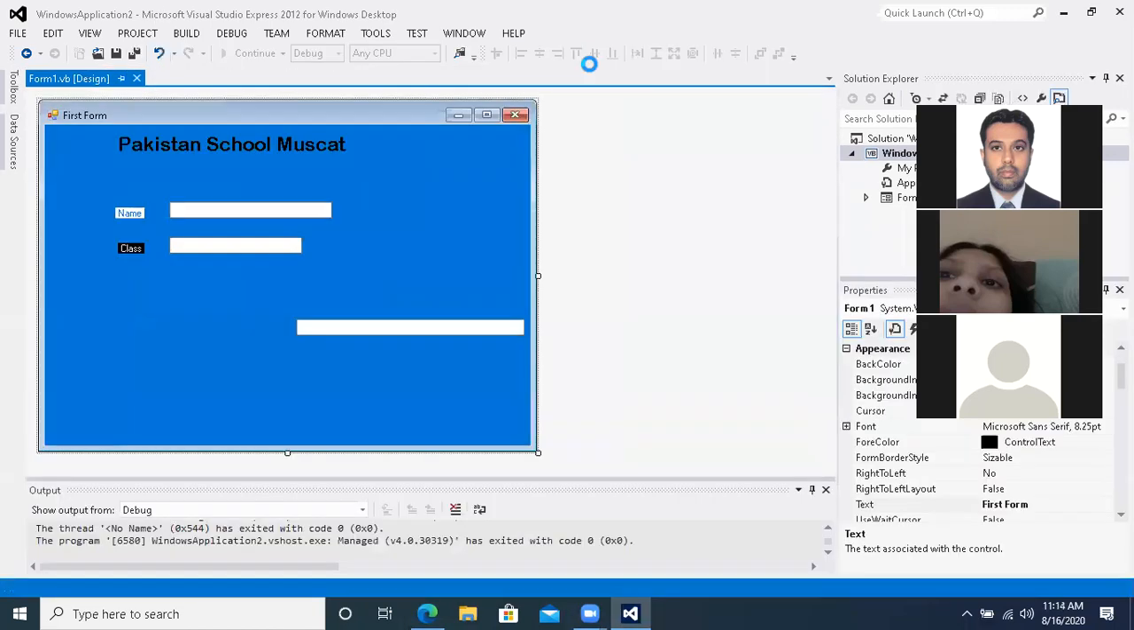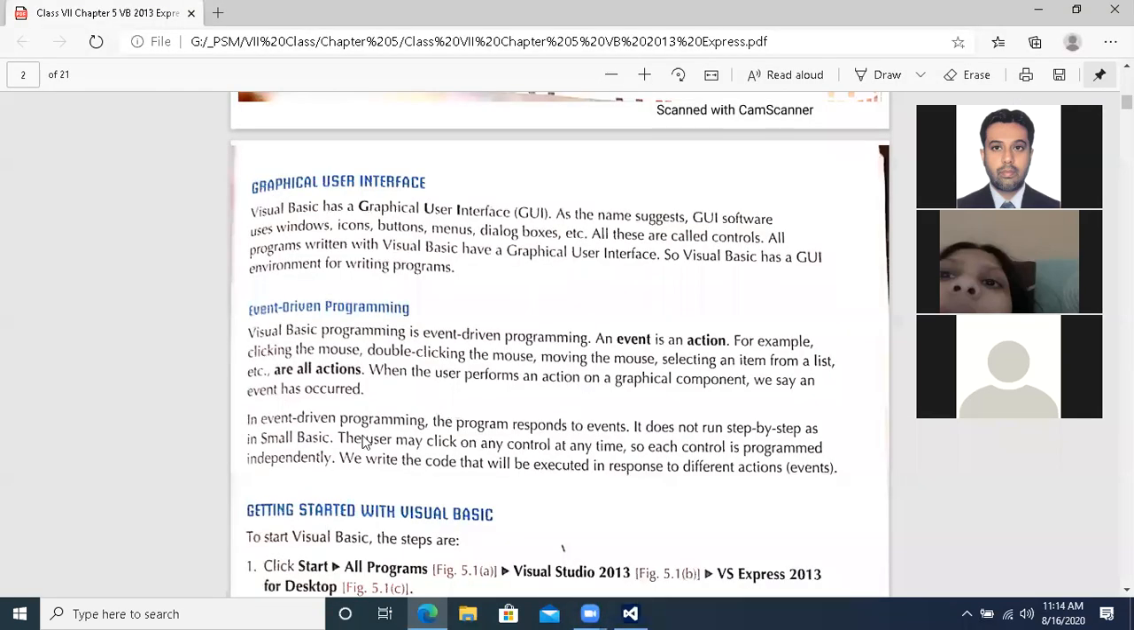So Small Basic was not a graphical user interface. Small Basic was basically a procedural language, where you were writing instructions and accordingly you were able to see the outputs. Getting this point? So what is meant by GUI? GUI software uses windows, icons, buttons, menus, dialog boxes, etc. You can insert pictures, you can draw shapes, etc. Getting this point? So, event driven programming.